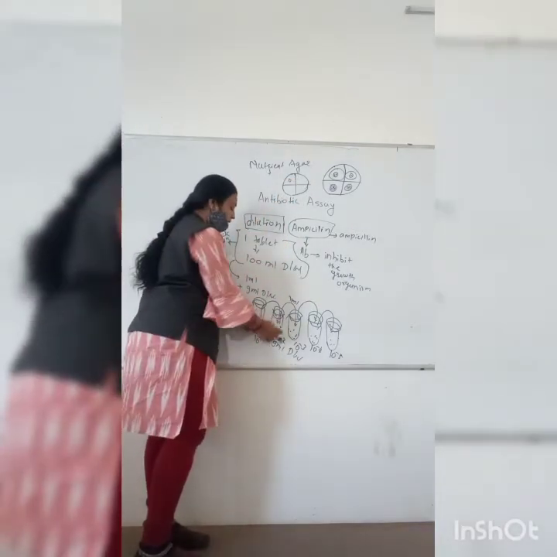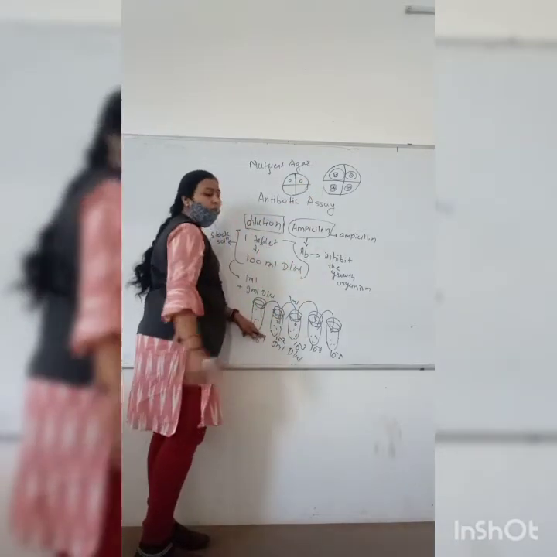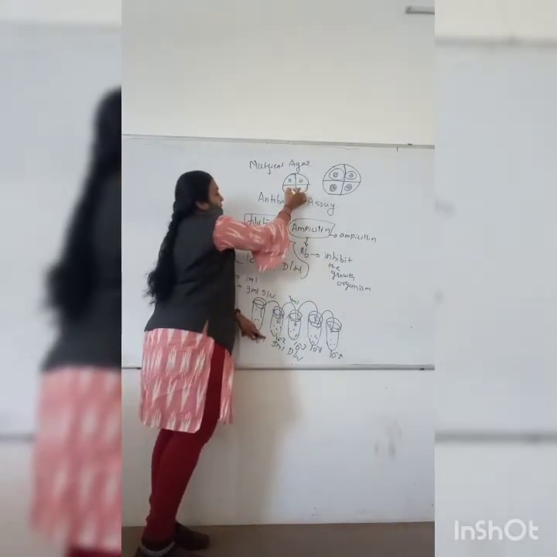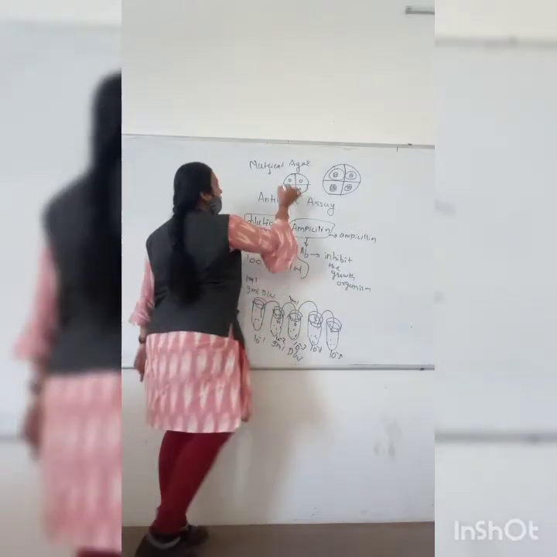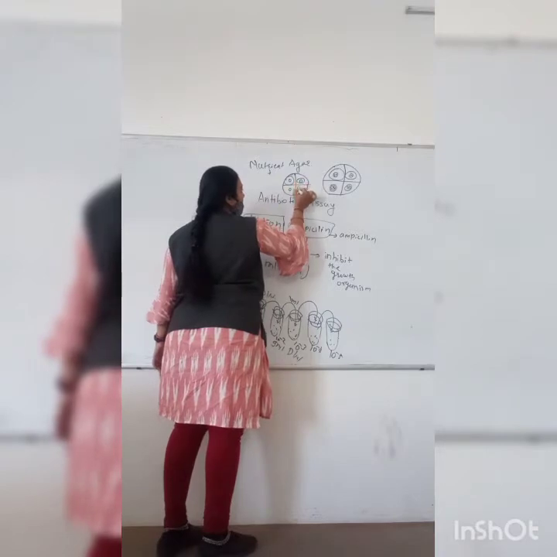Again, the second disc, dip it into 10 raised to minus 2, then minus 3, minus 4, and then after the incubation period there is a zone of inhibition like this.